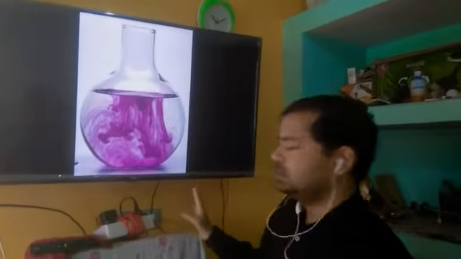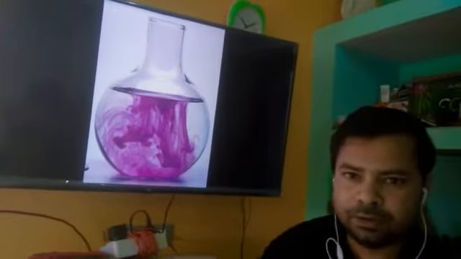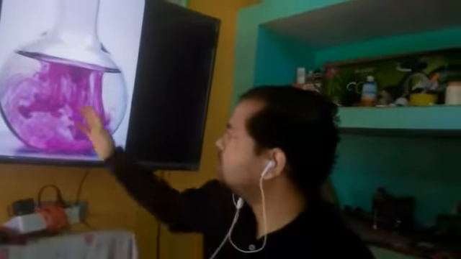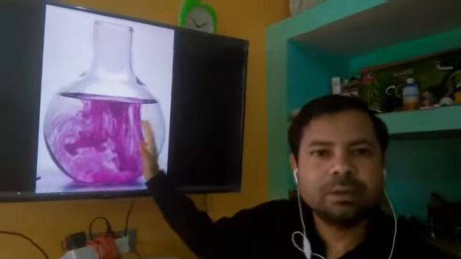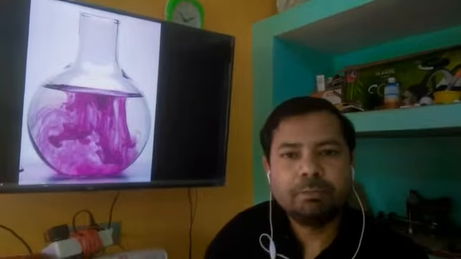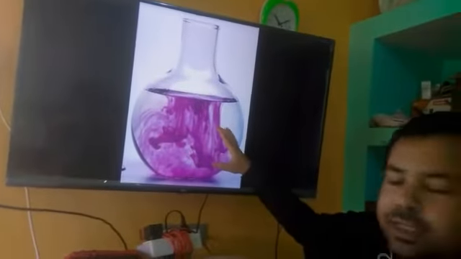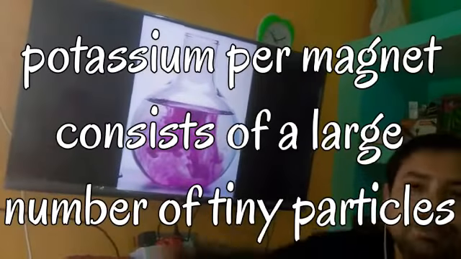If you leave it without stirring, after some time the whole mass of water becomes completely purple. Why does the water become purple? Because the particles of potassium permanganate have now spread in the water. That gives a purple impression.